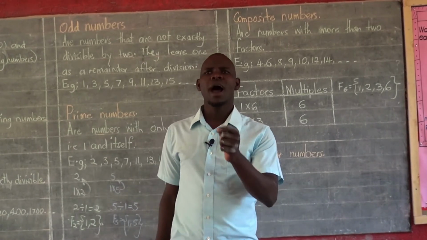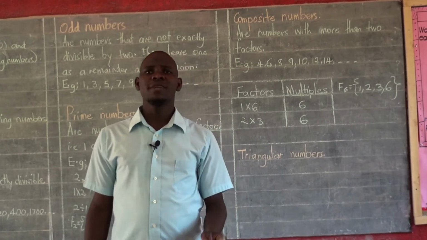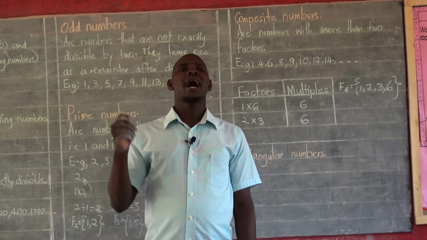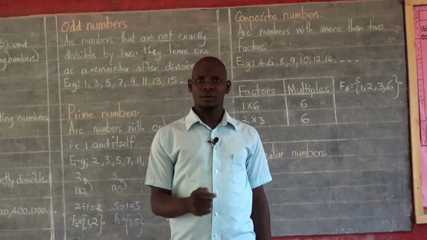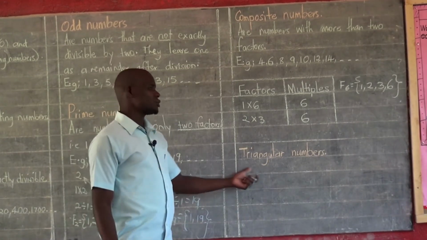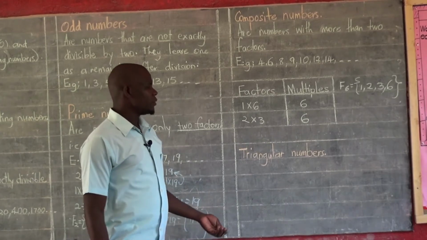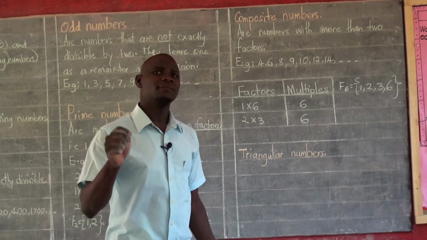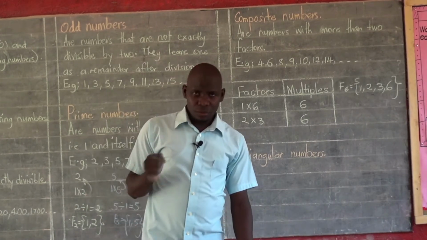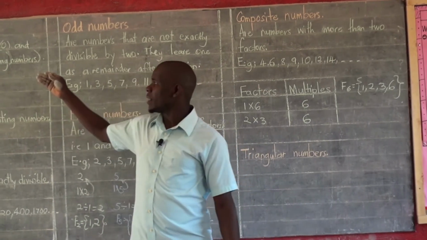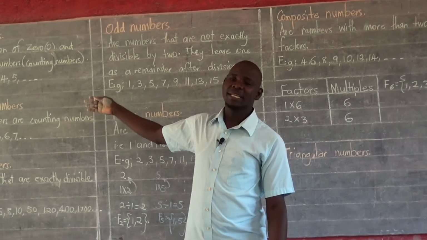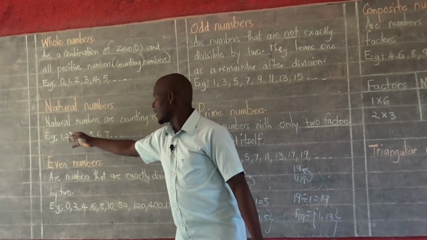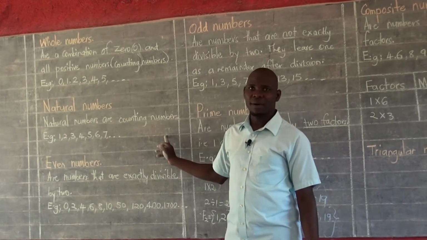So we also have types of numbers. We have numbers that can give us a shape of a triangle. How do we come up with what we call triangular numbers? Most of the time, we simply need to add consecutive counting numbers. The good thing, we looked at counting numbers or natural numbers in the start of our lesson. They are right here. These are natural numbers or counting numbers.